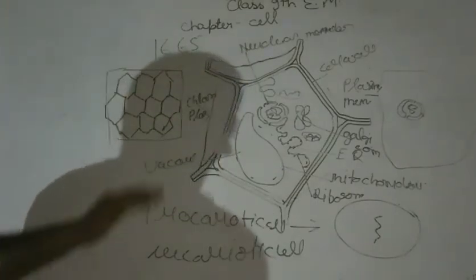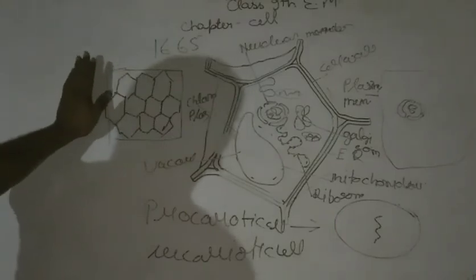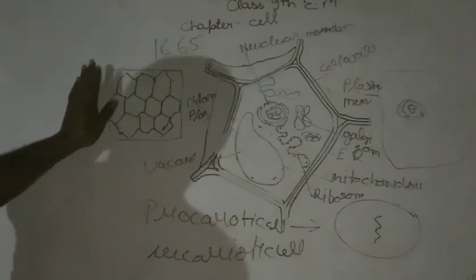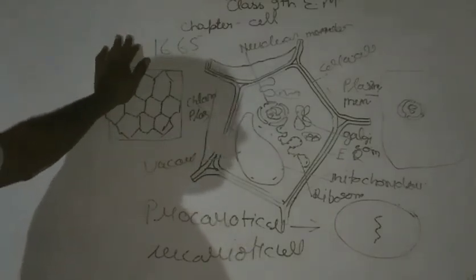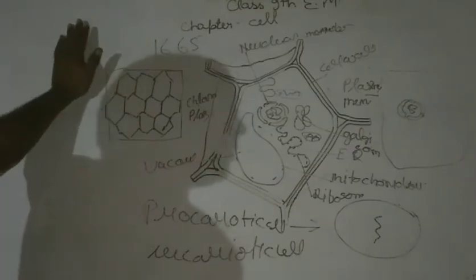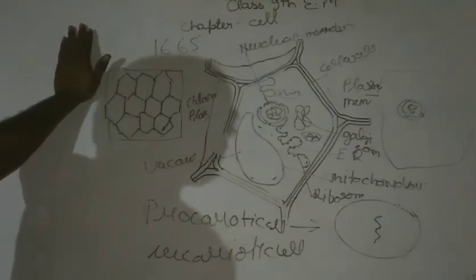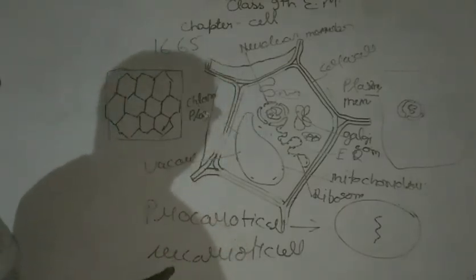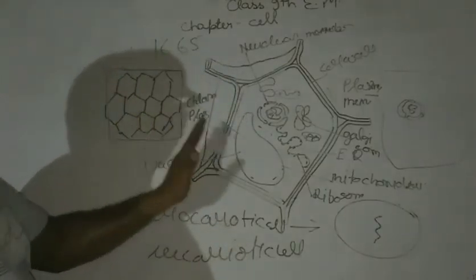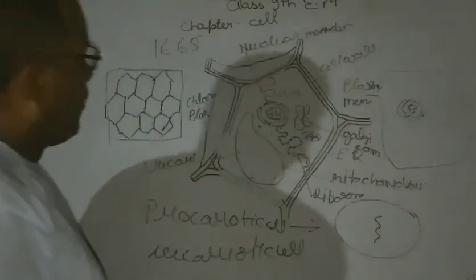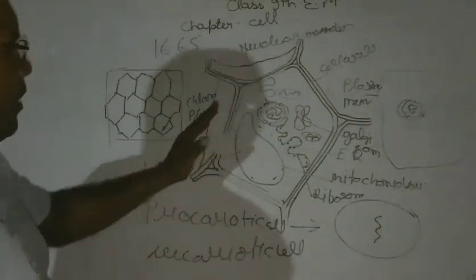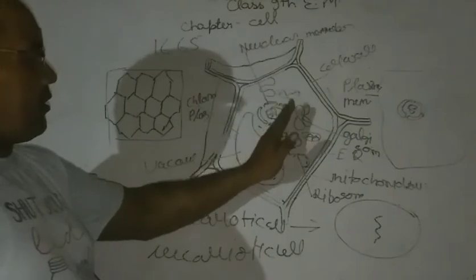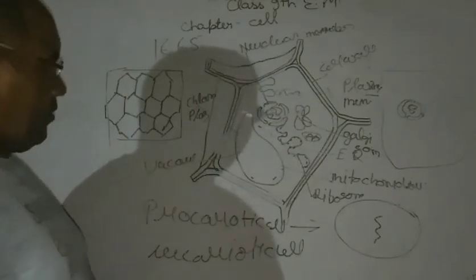So we discussed the discovery of the cell in 1665 by Robert Hooke, the living cell discovered by Leeuwenhoek, prokaryotic and eukaryotic cells, plant cell and animal cell, and certainly about the cell and cell organelles.